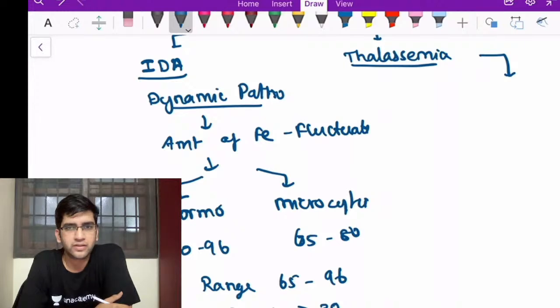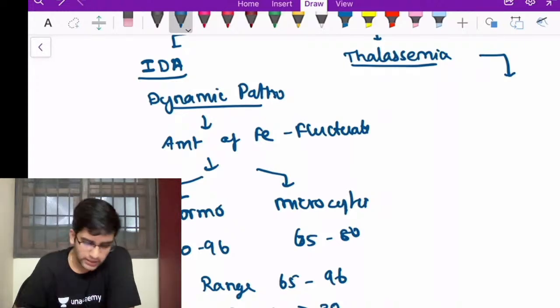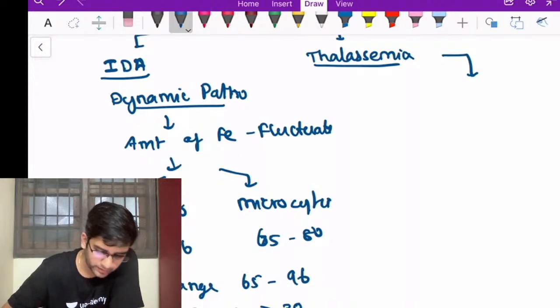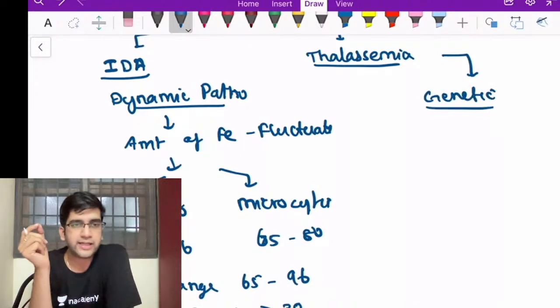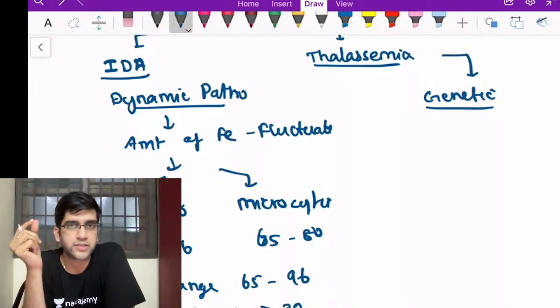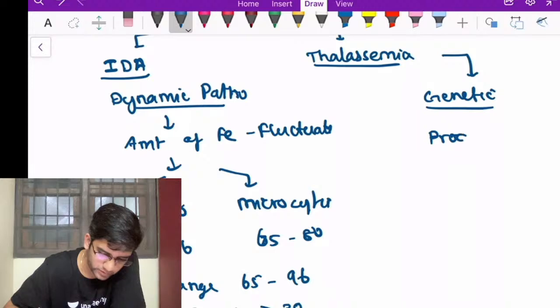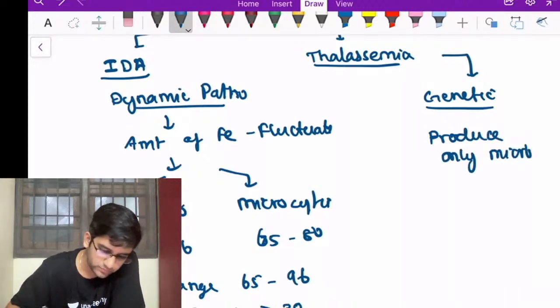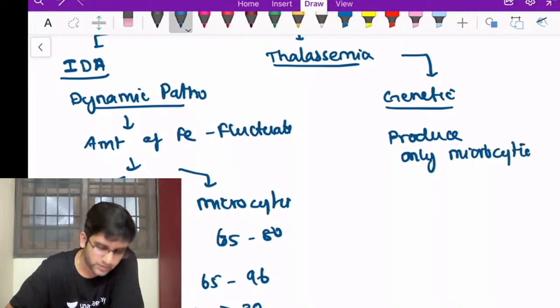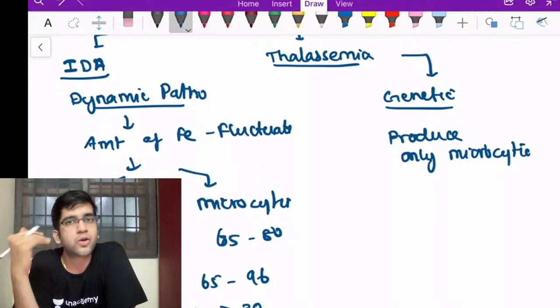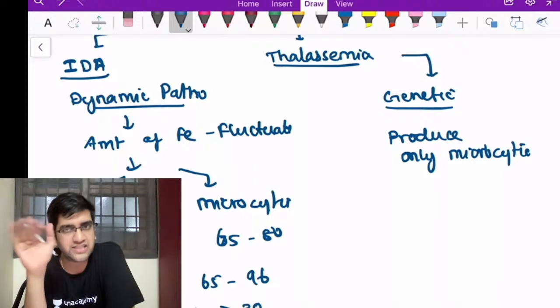It is a genetic abnormality, right? So thalassemia is absolutely a genetic abnormality. When I say it's a genetic abnormality, the food intake is not going to alter the production of RBCs, which means permanently thalassemia patients will have microcytic RBCs only, correct? Yeah, they can produce only microcytic RBCs. They can never produce normocytic cells because nutrition will not change it. Not even nutrition, no treatment will change it. It will always be the same, fine?